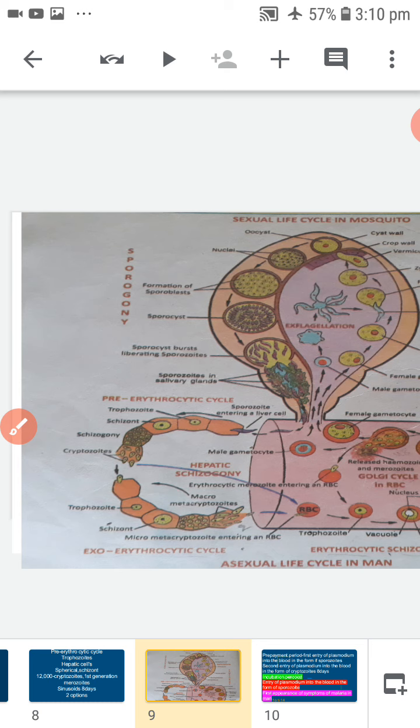Next, the incubation period. The incubation period is the interval between the entry of plasmodium into the blood in the form of sporozoites and the first appearance of symptoms of malaria in man.